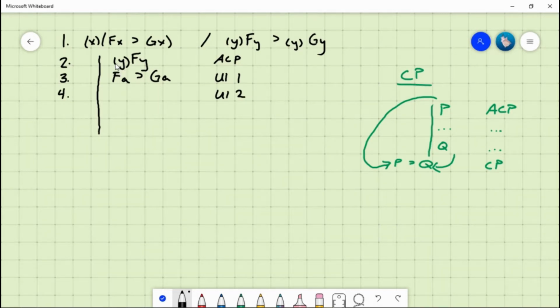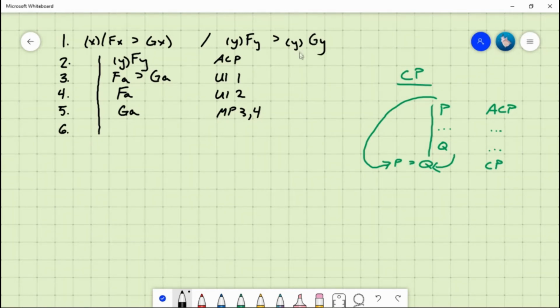Again, we'll remove the quantifier and we'll write down the formula replacing any occurrence of the variable that occurred within the universal quantifier with a constant. And now in lines 3 and 4 we do have the correct ingredients for modus ponens. And more importantly, we have an instance of our desired consequent.